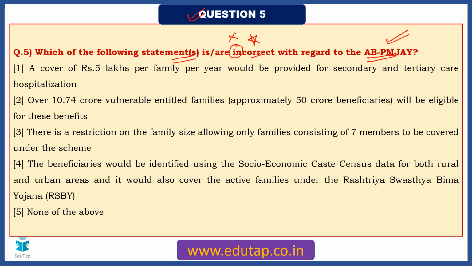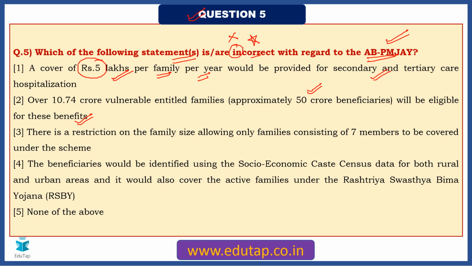The first one says, a cover of rupees 5 lakhs per family per year would be provided for secondary and tertiary care hospitalization. Yes, this particular statement is true. So a cover of rupees 5 lakh is going to be provided per family per year also, and also for these purposes, right? So this is not our option. Second one, over 10.74 crore vulnerable entitled families, that sums up to nearly 50 crore beneficiaries, will be eligible for these benefits. Yes, this was also explicitly mentioned as targets.